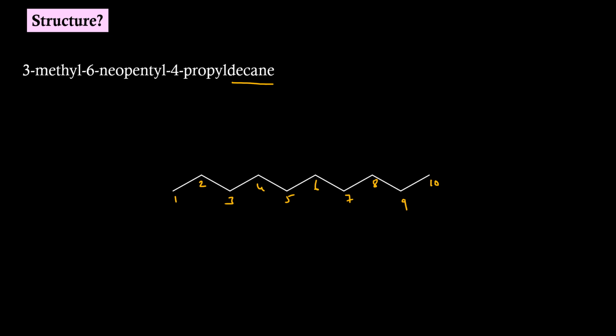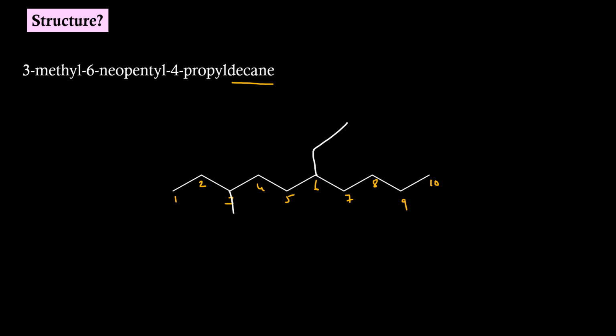Now let's go for prefixes. We are having a methyl group at position 3, and at position 6 we are having neopentyl. So we have to write 5 carbon atoms.